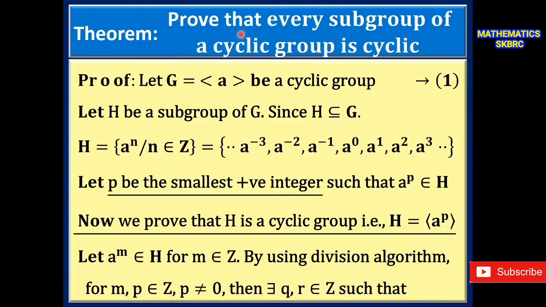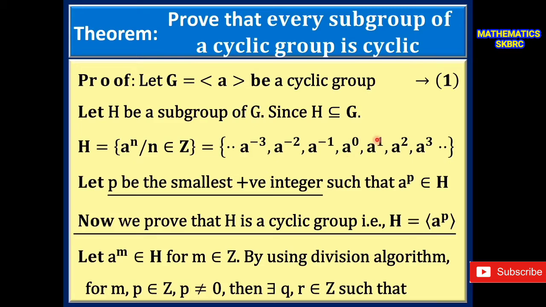Very important theorem: every subgroup of a cyclic group is cyclic. Let G be a cyclic group with generator a and H is a subgroup of G. Since H is a subset of G and G is a cyclic group, every element of H is in the form of the set of a^n such that n belongs to Z. Since G is a cyclic group, every element of G can be expressed as some integral power of a single element. That single element is known as a generator. That is equal to the set of all integral powers of a. Powers contain positive, negative, including 0.